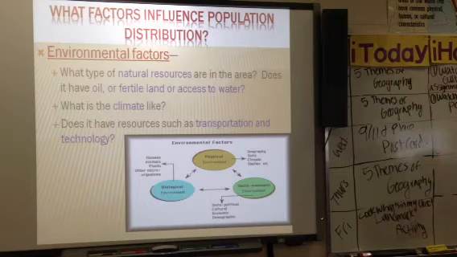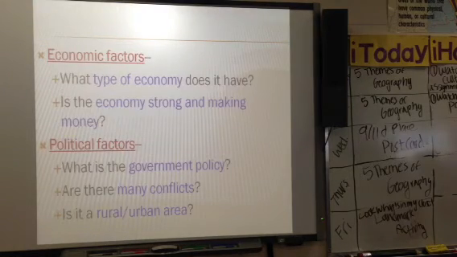What factors influence population distribution? There are questions underneath each factor. You do not have to write the answer to these questions. I just want you to think about them and think about the types of factors that influence population around the world. Some environmental factors. What type of natural resources are in the area? Does it have oil or fertile land or access to water? What's the climate like? Do they have resources such as transportation and technology?